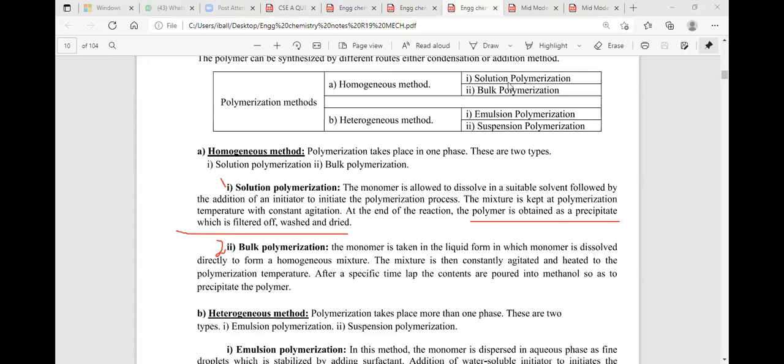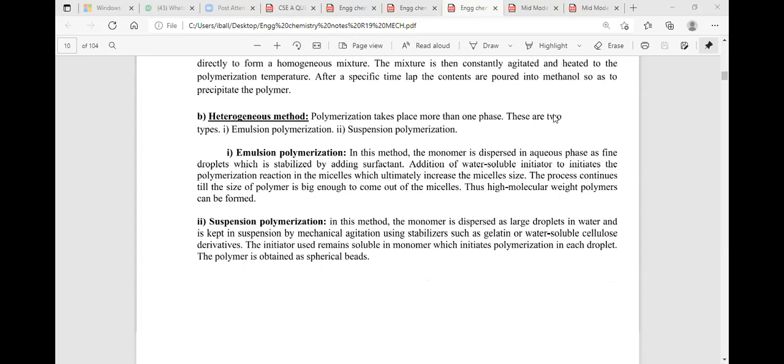Let me tell you about the heterogeneous polymerization method. It again has two classifications: number one is emulsion polymerization, and number two is suspension polymerization.